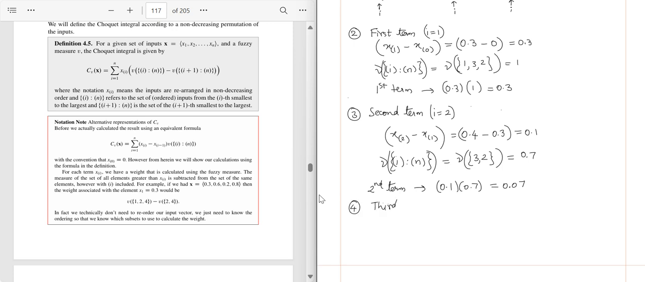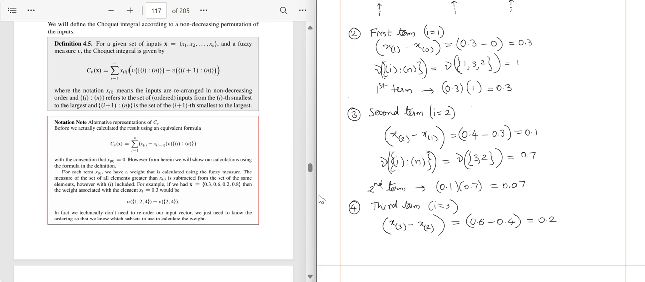The third term is i equal to 3. Now xi, which is nothing but x3 minus x(i-1), which is x2. So x3 after rearranging is the original second worker, which is 0.6, and x2 is 0.4. So 0.6 minus 0.4 is 0.2.